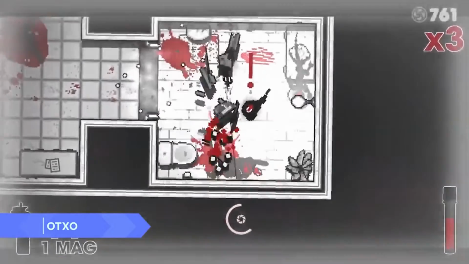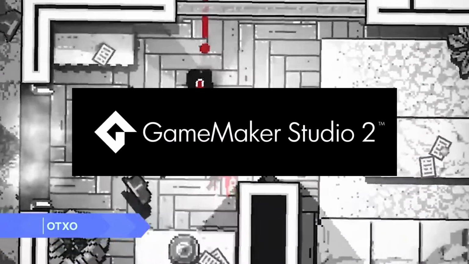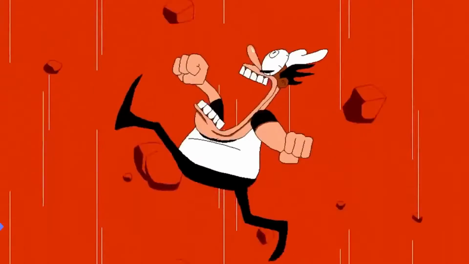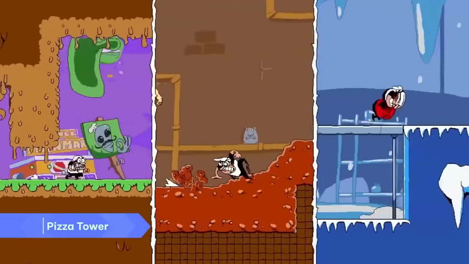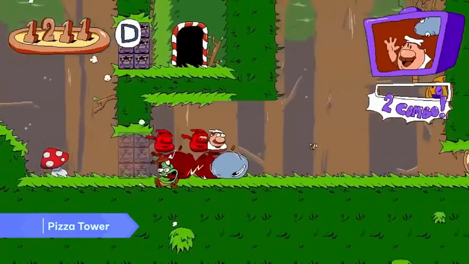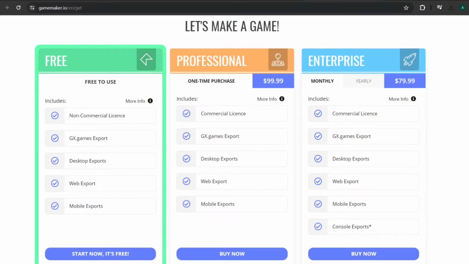The last option is Game Maker Studio. This is a great engine for 2D games and offers a user-friendly interface. I have never used it before, so I can't comment much about it, but I've heard that it's really simple to use and beginner-friendly. The engine is free for non-commercial projects, and the basic commercial version is a one-time purchase of $100. And the commercial version to export to consoles is $80 a month or $800 a year.